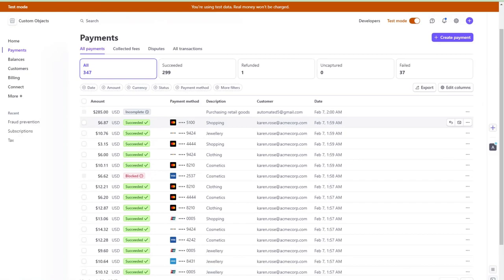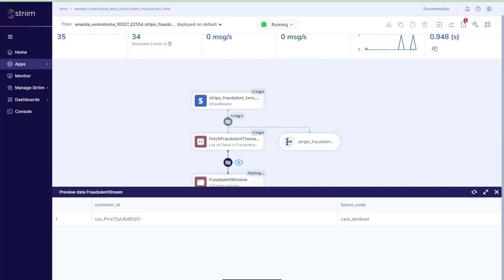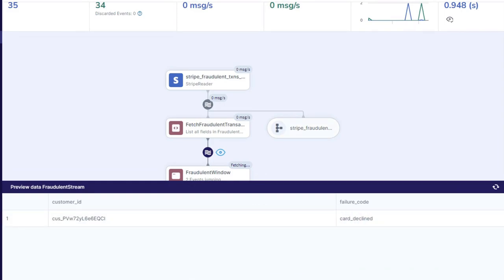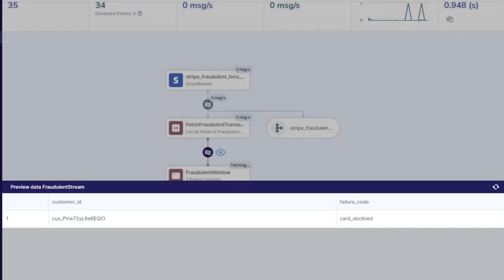To take things even further, we will test how Striim sends incremental changes from Stripe to BigQuery in real time. To simulate this, we are adding more transactions on Stripe that include malicious transactions. As you can see, Striim detected the new transactions on the source and started ingesting the data instantly. In the Striim monitoring dashboard, you can see the Striim window captured the card declined transaction for that particular user.